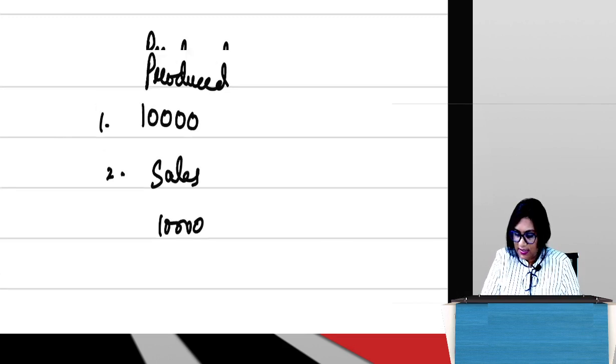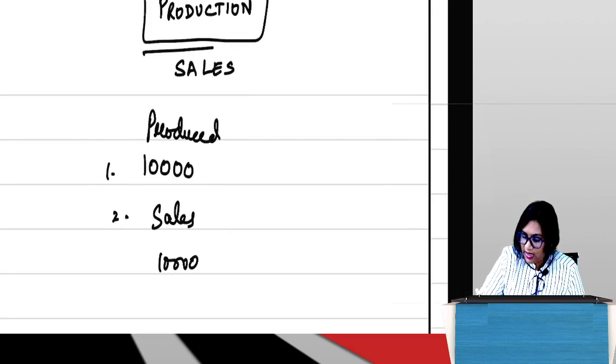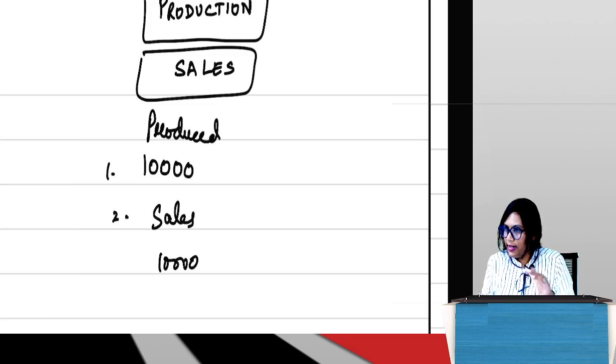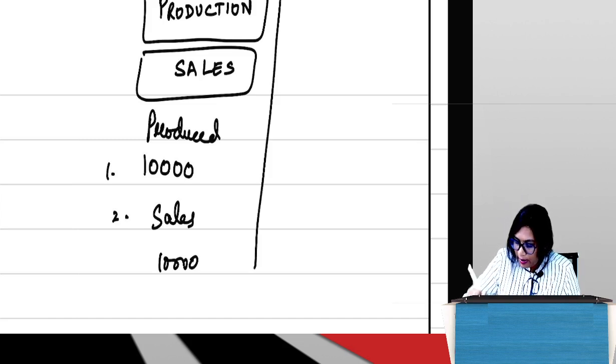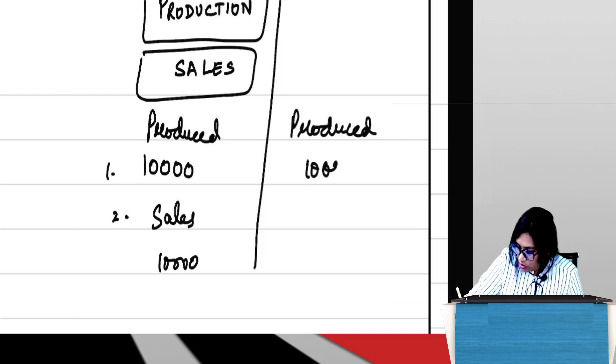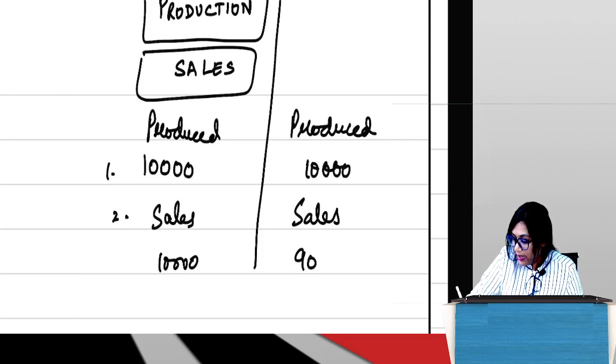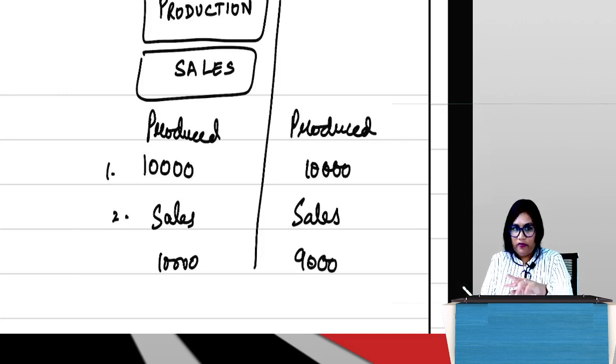In this case, my production units and sale units are the same, 10,000 and 10,000. No discrepancy here. But there is also a scenario where I have produced 10,000 units, but I have sold only 9,000 units. So what happens to the difference, that 1,000?